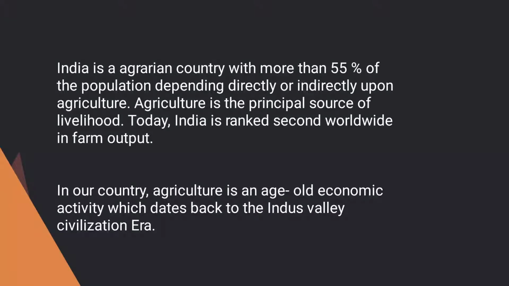More than 55% of the population is directly or indirectly dependent on agriculture. And it is the principal source of livelihood through which people are getting their food and living. So, in all over the world, India is ranked second in farm output.